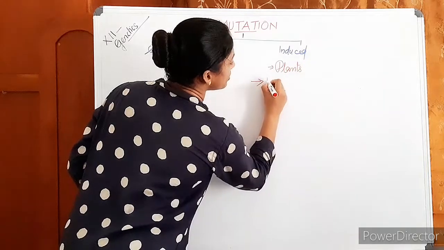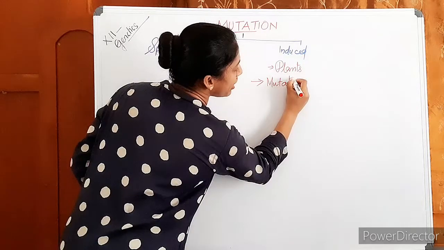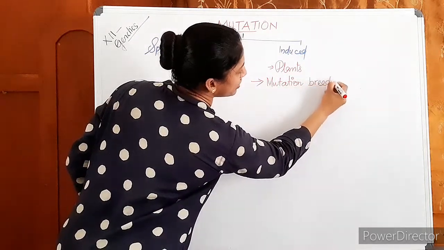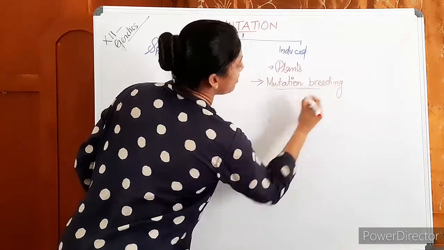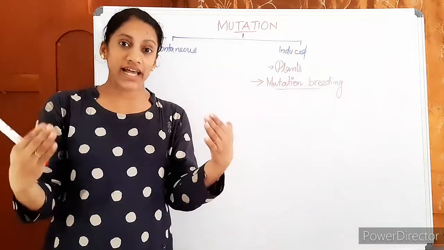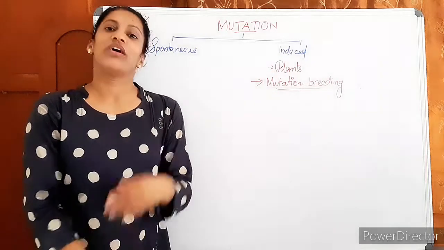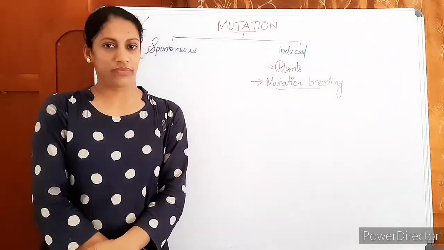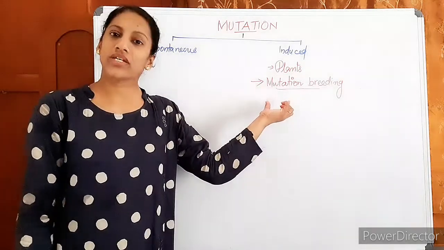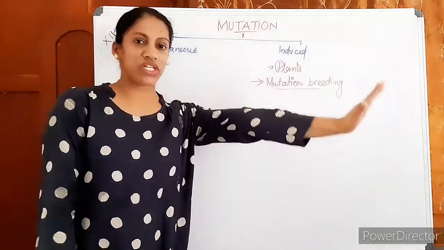So there is a recent technique of breeding plants, bringing high quality crops by mutation breeding. Using gamma rays, such mutagens, we are producing new desirable plants, high quality crops, by mutation breeding. So induced mutations are also there. Mutations are induced in plants for getting better quality crops. That is mutation breeding. Anyway, induced mutations are there.